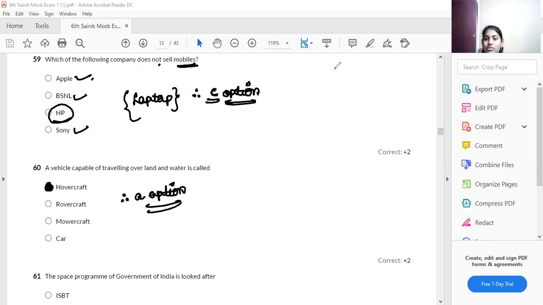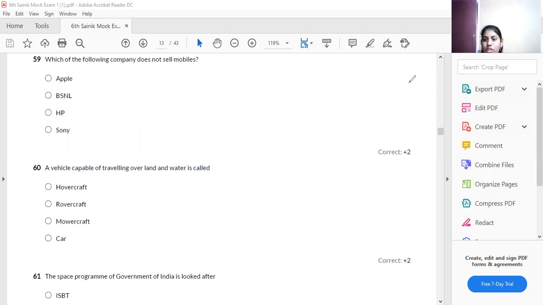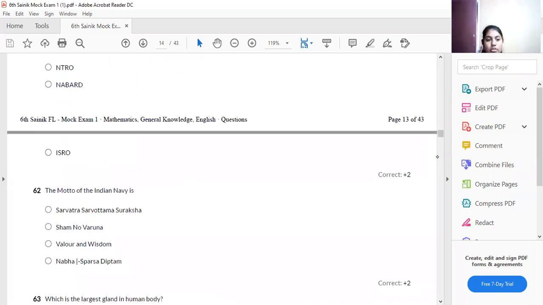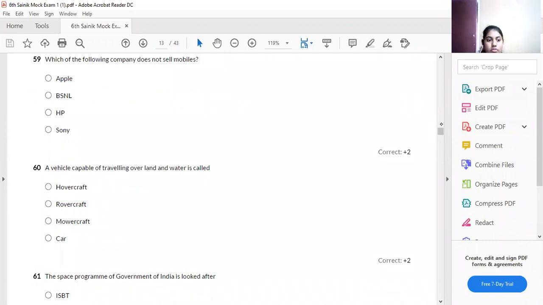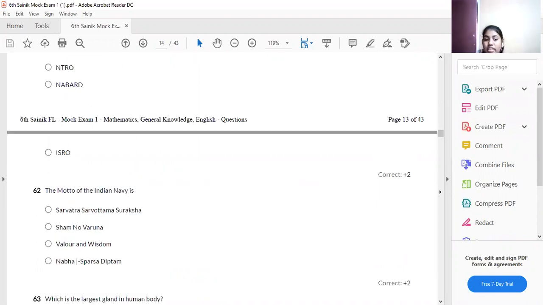Look at the next question. The space program of the Government of India, the space project in India, is looked after by which organisation? Do you know about our space project of India? It is all under ISRO. Yes, very good. The Indian space project is all under ISRO.